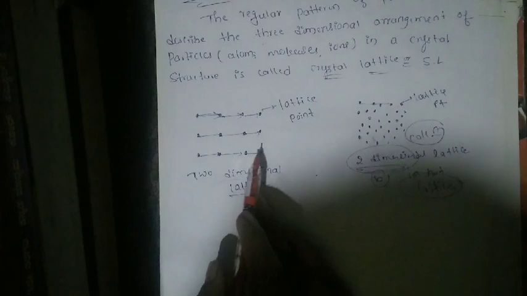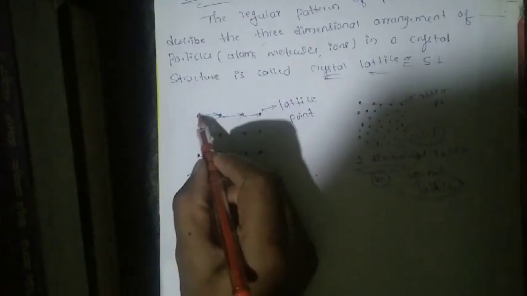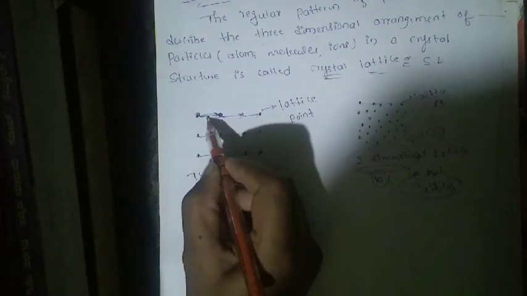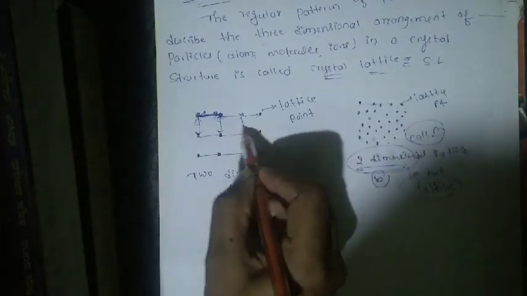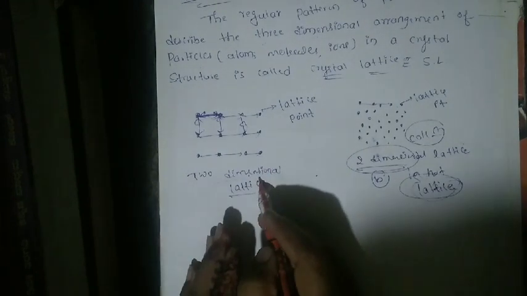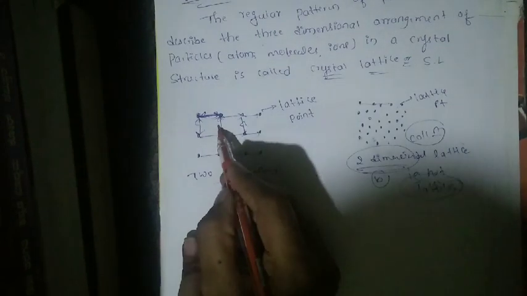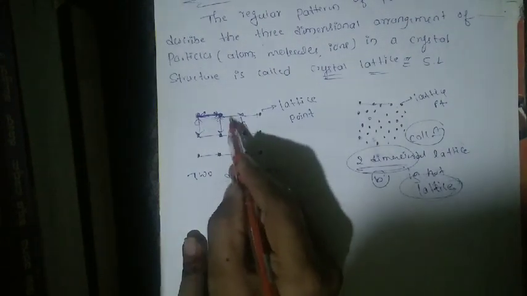Figures A and B are arrays of points in two dimensions. In figure A, we observe that the environment about any two points is the same. Here the distance from one point to another is equal, so this is a lattice, because any two points have an equal arrangement at the same distance.